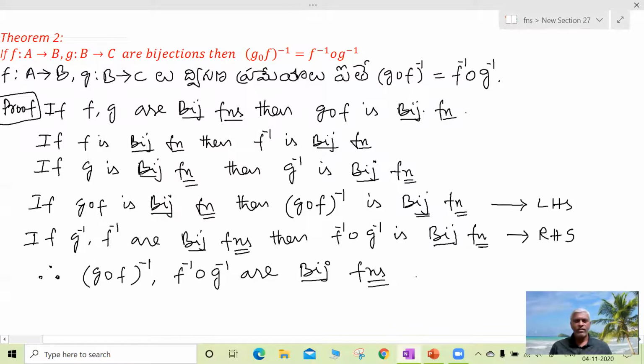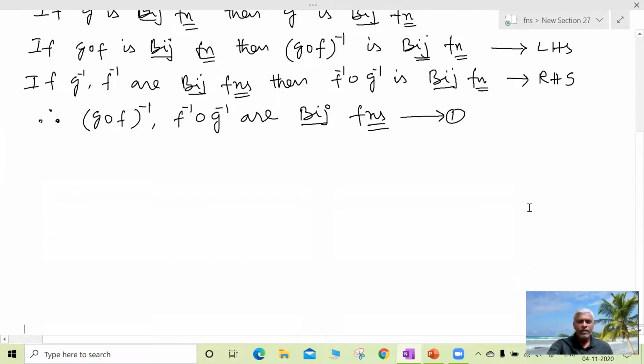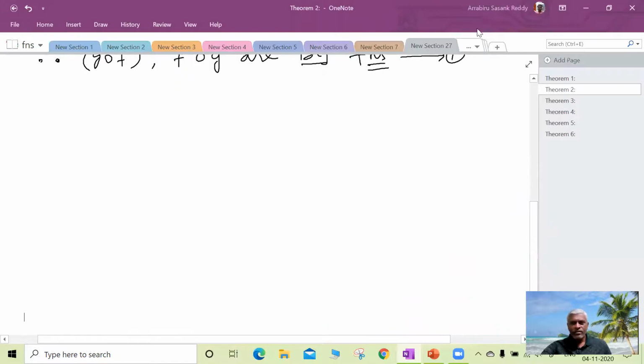So this is part 1. In the theorem, the left side and right side are all bijective functions.